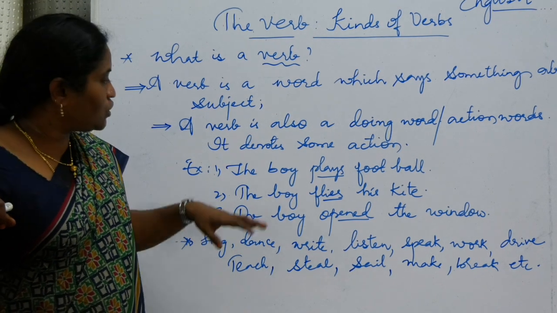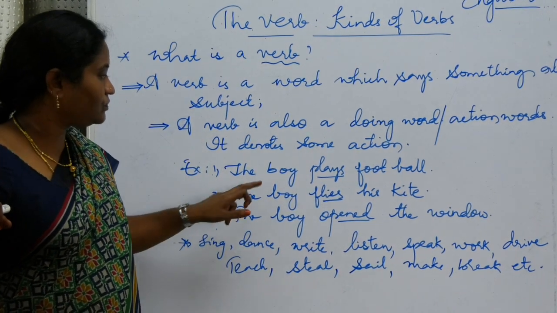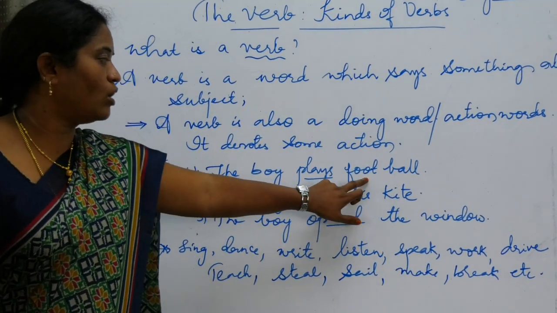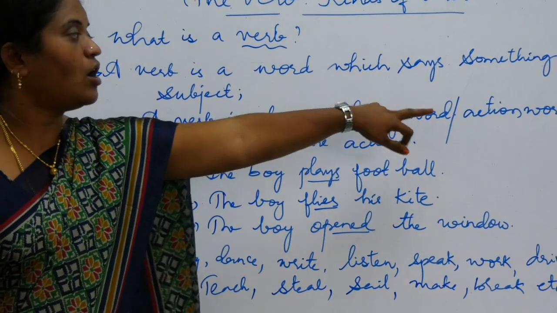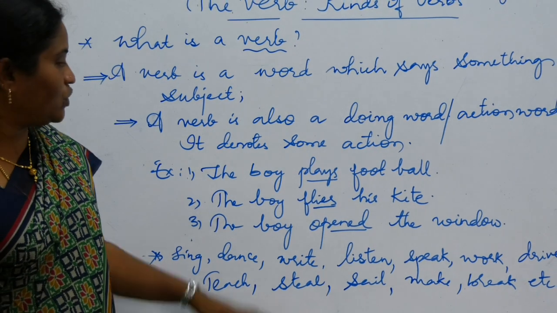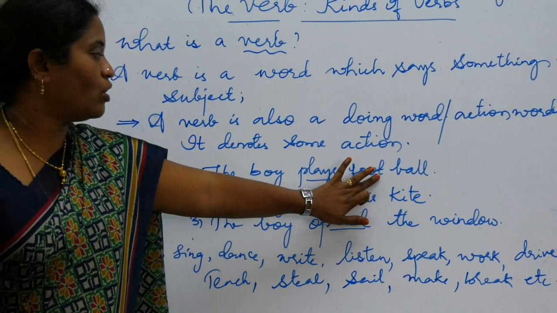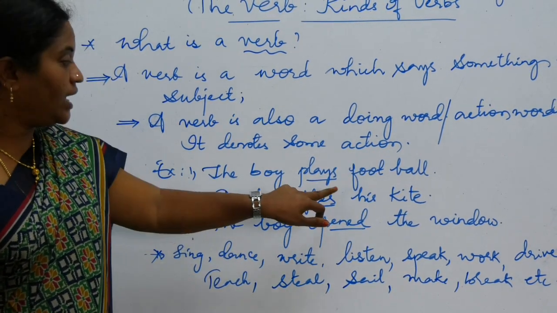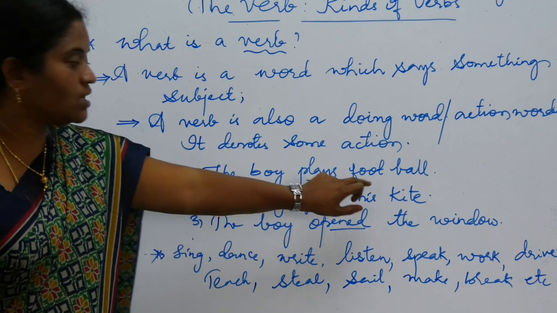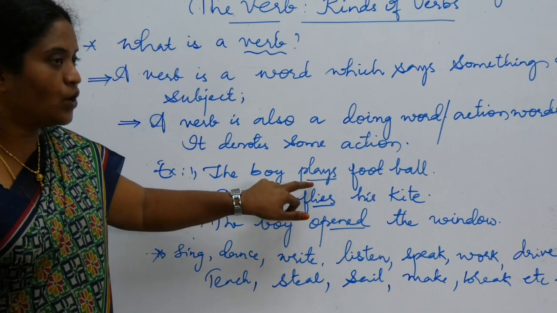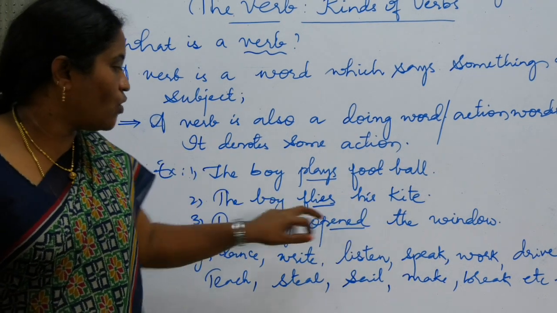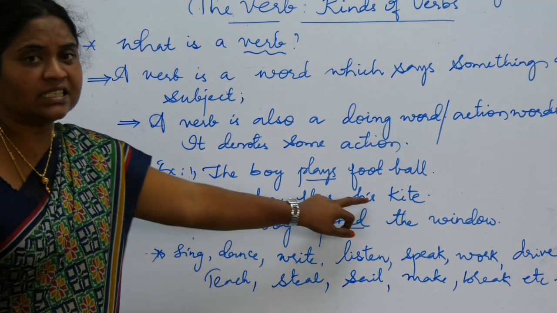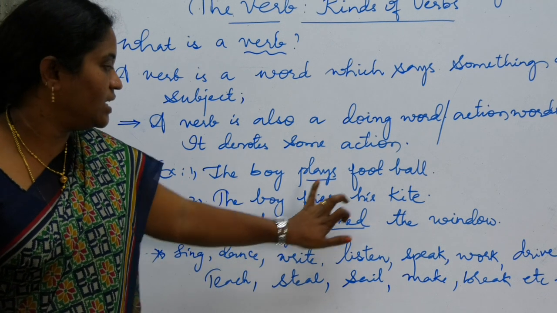So let us see a few examples here. The boy plays football. What is the boy doing here? Doing words or action words both mean the same. He is playing. Plays football. So plays is a verb. Second example: the boy flies his kite. What is the boy doing? He is flying his kite. Flies is a verb.